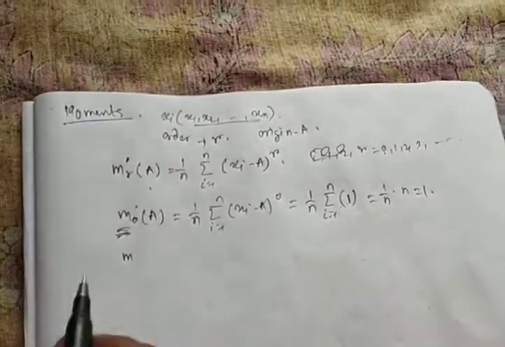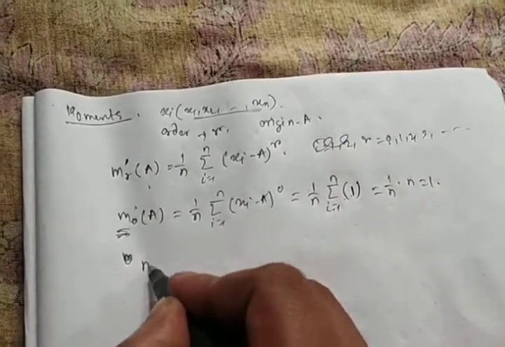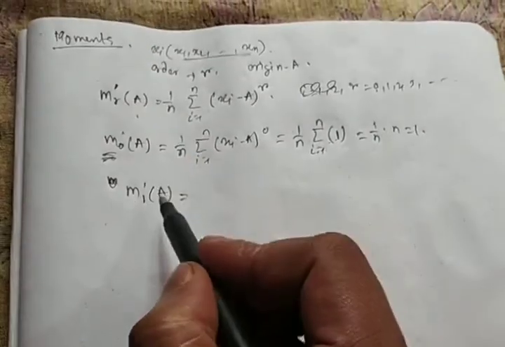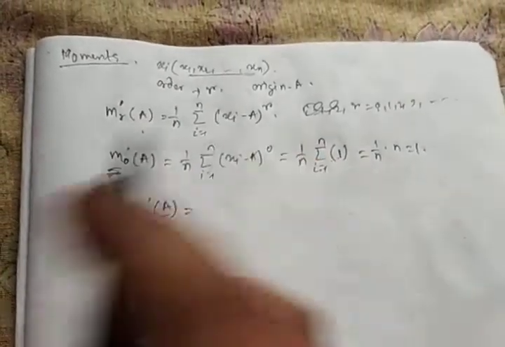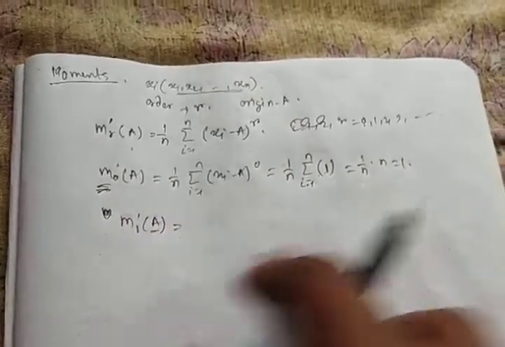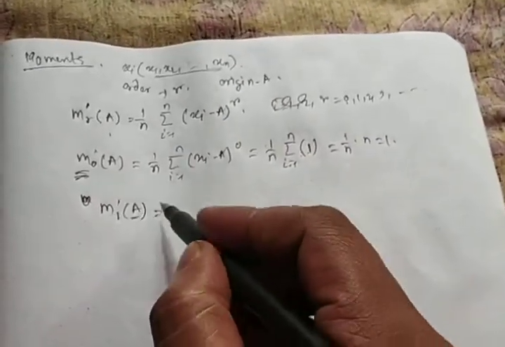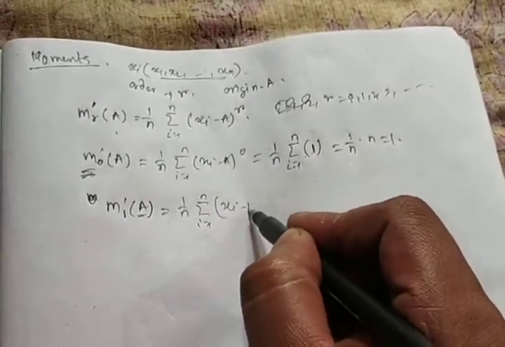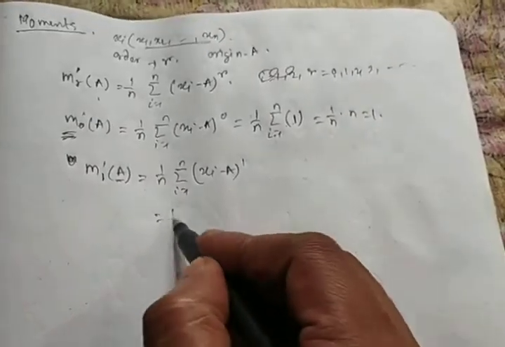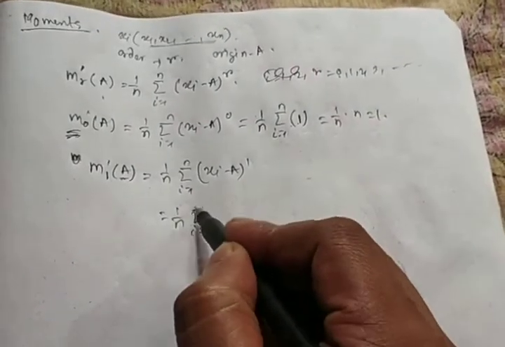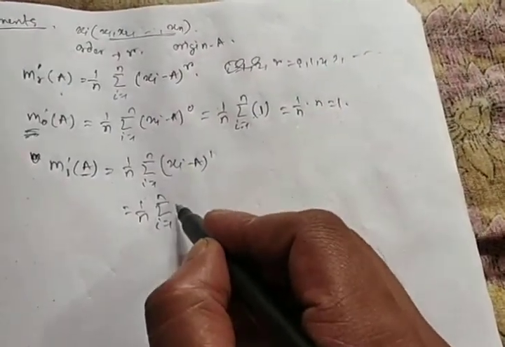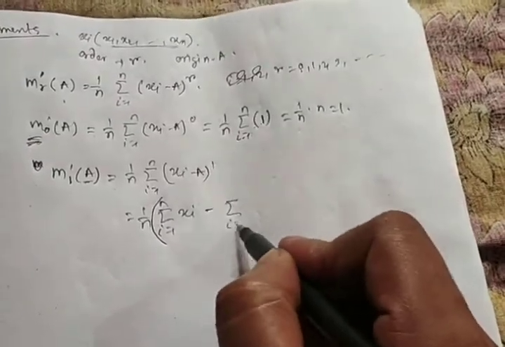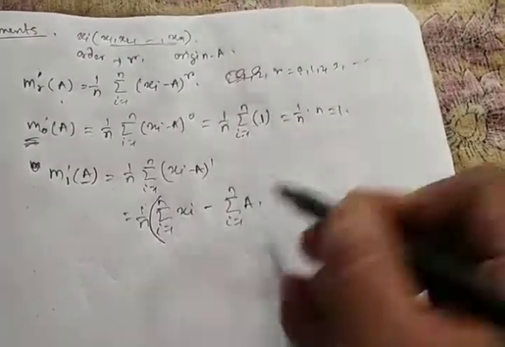Now next, the first moment about a, that means m1 dash a, where a is the origin, which can be anything. So these are the ordinary moments. m1 dash a will be 1 by n summation i equals 1 to n, (xi minus a) whole to the power 1. That means 1 by n summation xi minus 1 by n summation a.